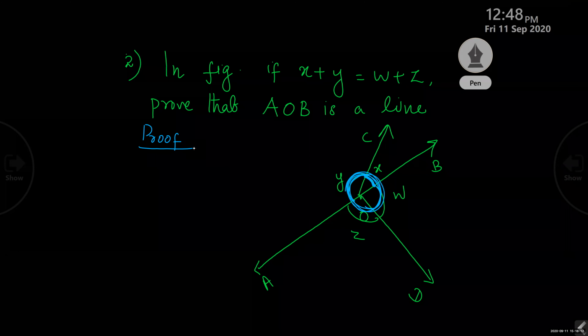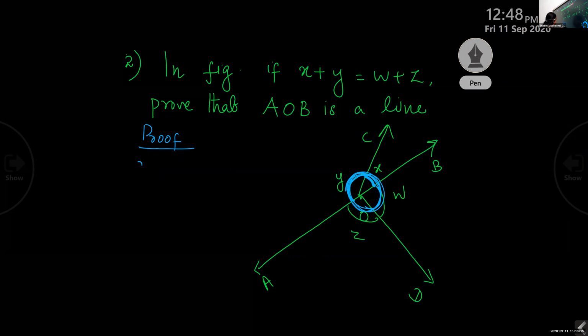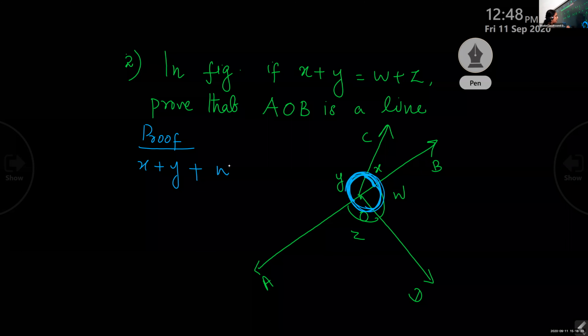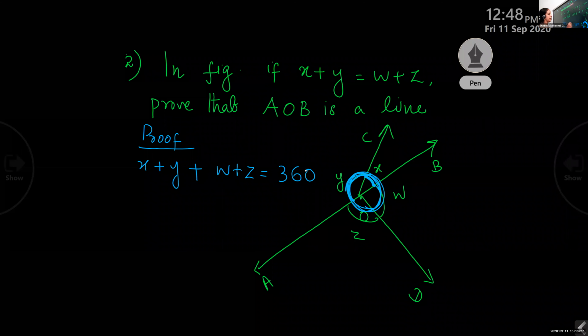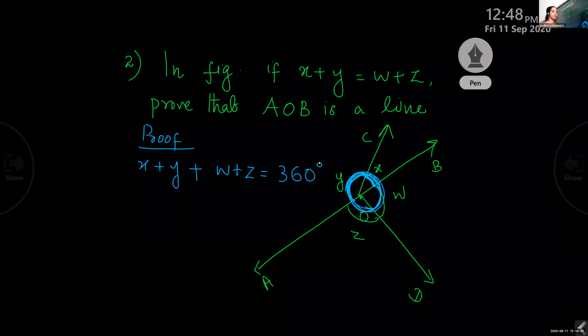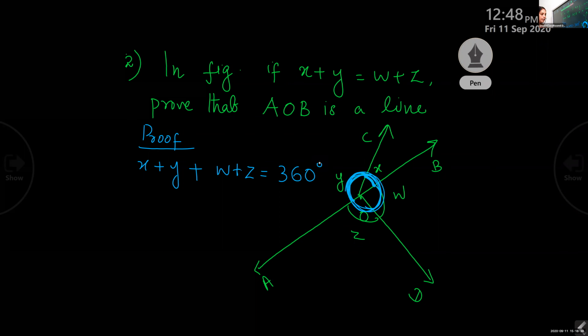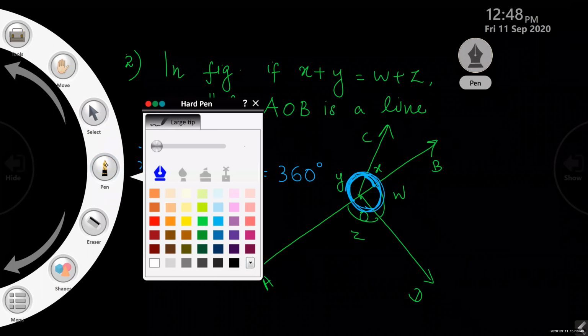Okay, children, when you add all these angles, x plus y plus w plus z equal to how much? 360. Just now we have studied the theorem based on that. The sum of angles around a point, how much? 360. Yes, children, did you understand this? Yes, ma'am. Now look at the question. Now it is given in the question.